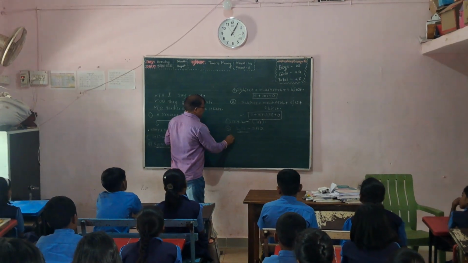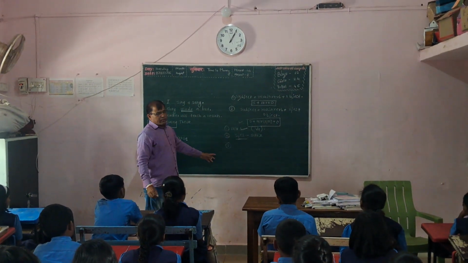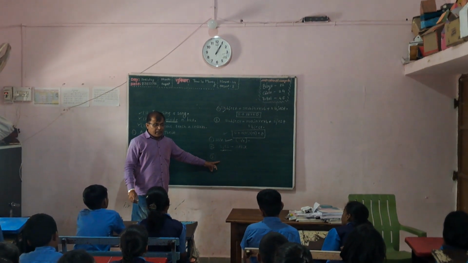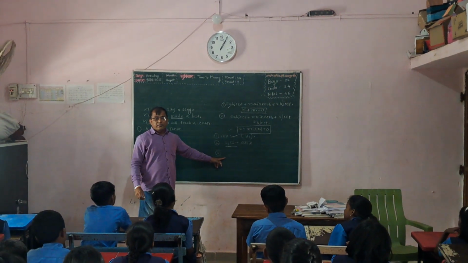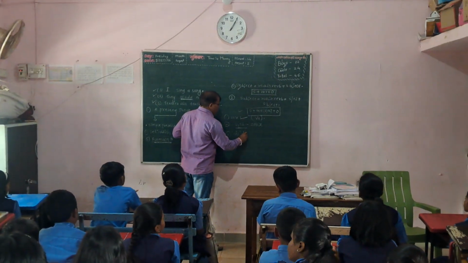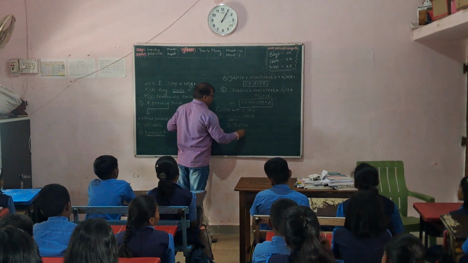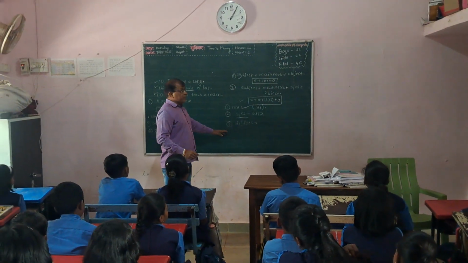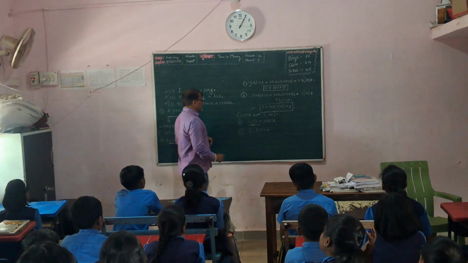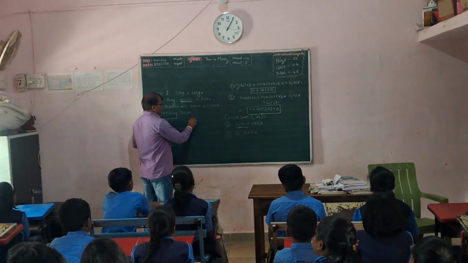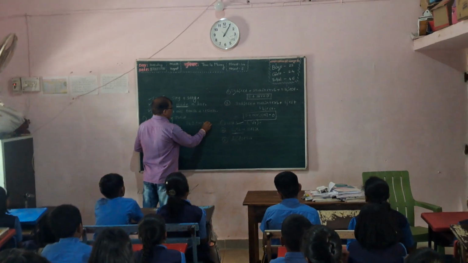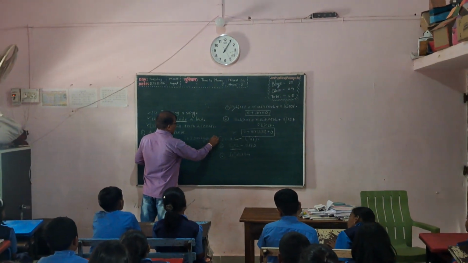And third, in simple present tense, there is do or does present, in an interrogative sentence. For example, do I play a game?